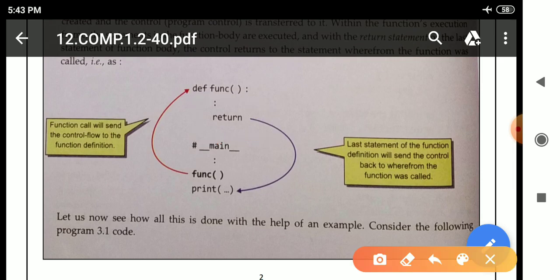And after the function body is completed, the main statement starts, means the top level statement. We can see here one comment is there, underscore main underscore, means the top level statement starts from here. After that the function is there, and after that a print statement is also there. This is the function definition and this is the function call.